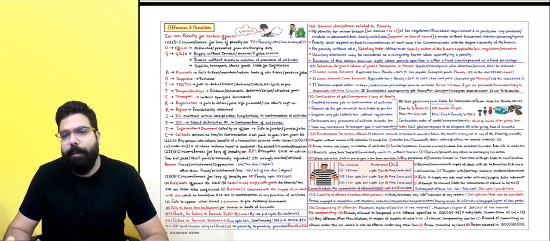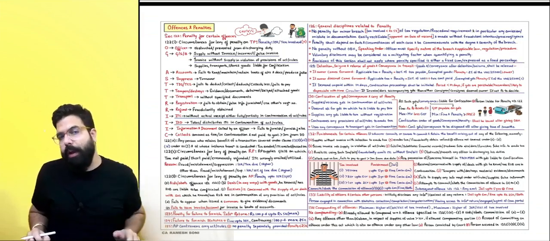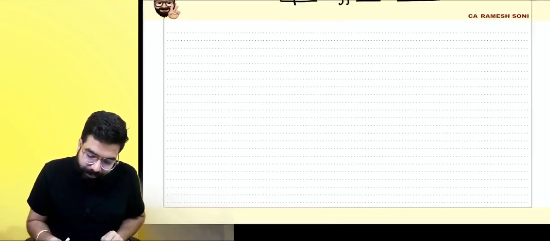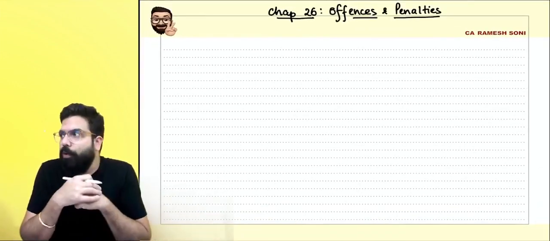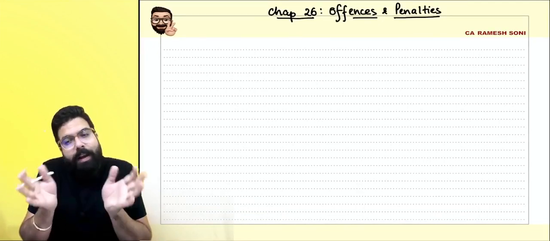People, after the chapter of place of supply, the next chapter which we are going to do today is offenses and penalties. Everyone over here, listen to me carefully. Offenses and penalties is a chapter which can be linked anywhere, everywhere.